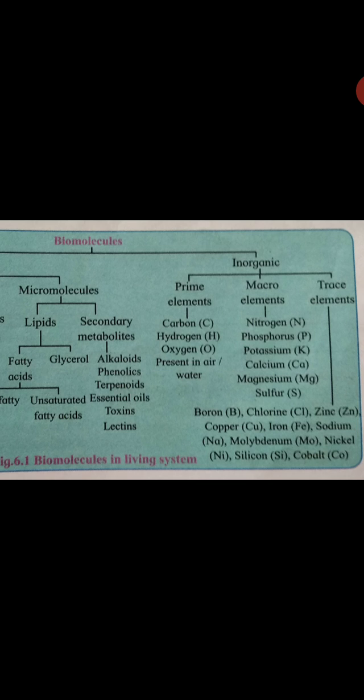And third, the trace elements: boron, chlorine, zinc, copper, iron, sodium, molybdenum, nickel, silicon, cobalt, etc. These trace elements are required in living organisms.